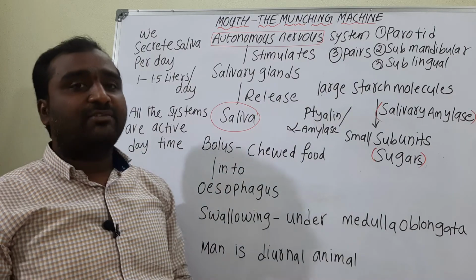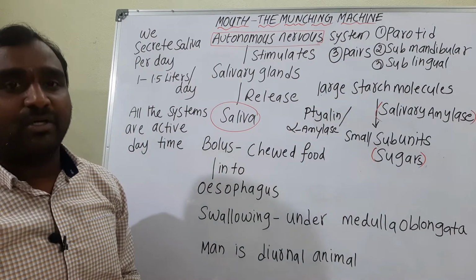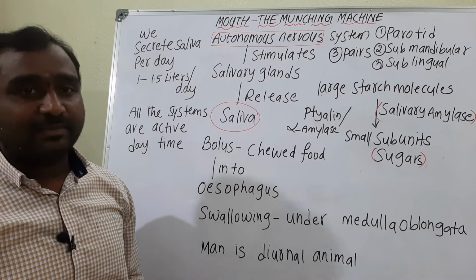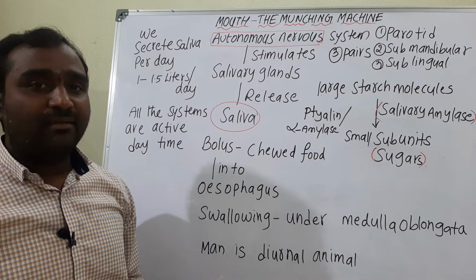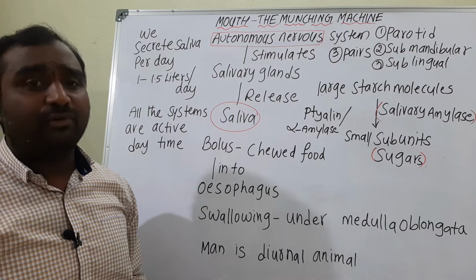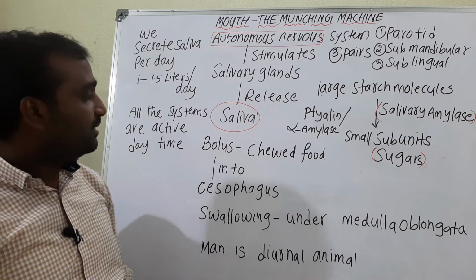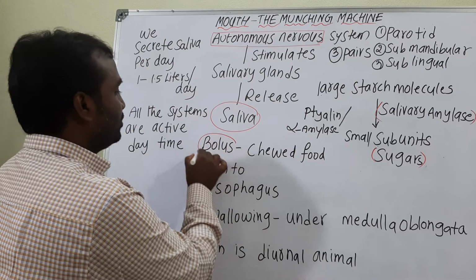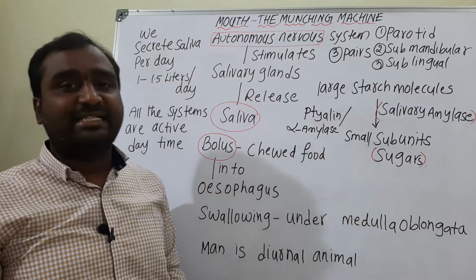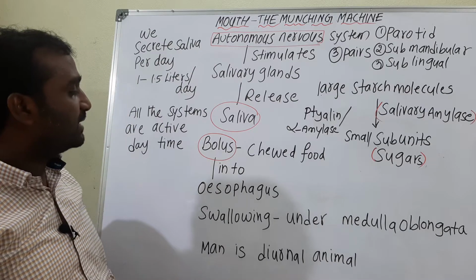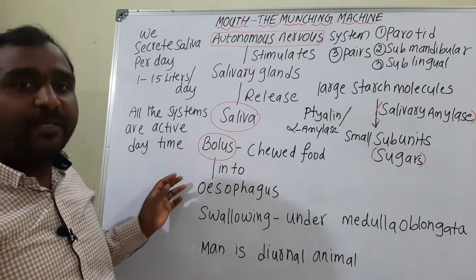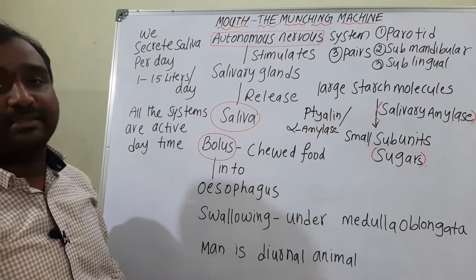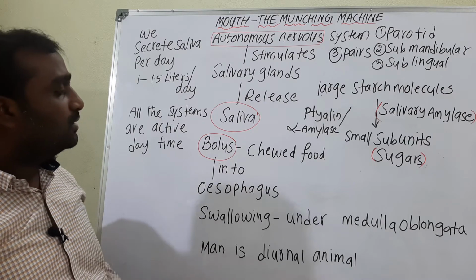And whenever the saliva is released in the mouth, it helps to mix the food materials, as we discussed previously, such as mastication, and that chewed food which becomes a slurry mass is called bolus. That bolus passes into the tubular portion called the esophagus.